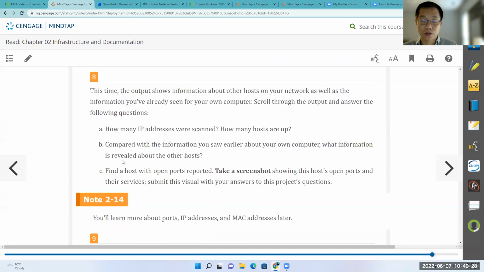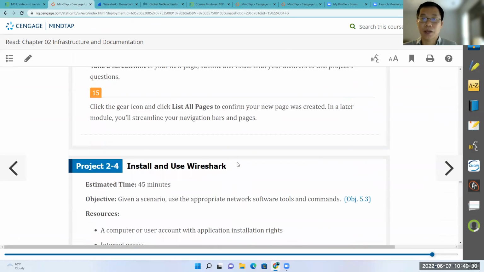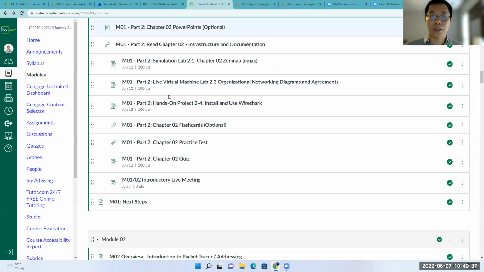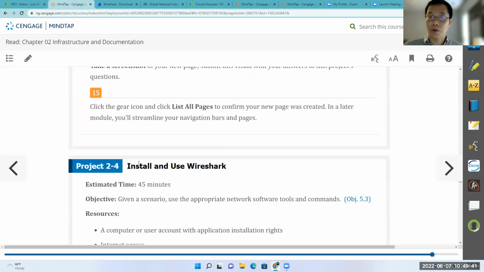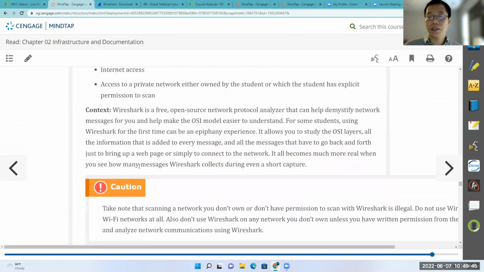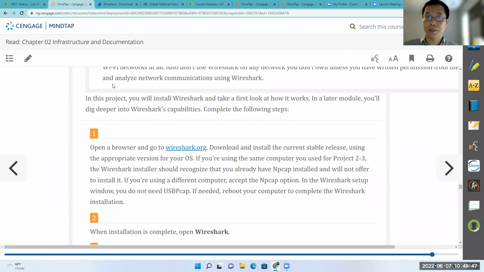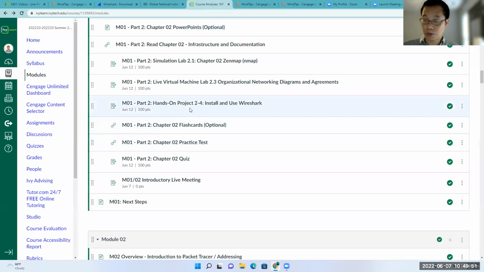So in 2.4, when you scroll down, we have the 2.4 here. That is the correct one. That is the one you are expected to do, hands-on project 2.4. You have to follow the instructions in the correct project and do your work here. And that is the way you locate the hands-on project assignment.